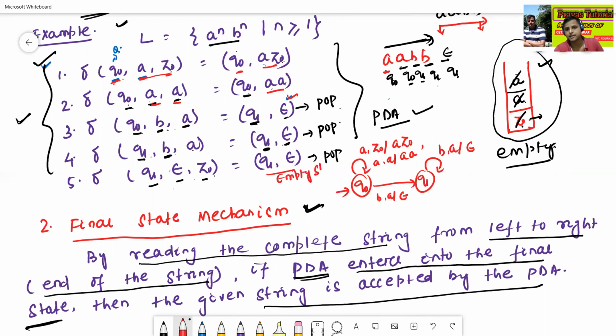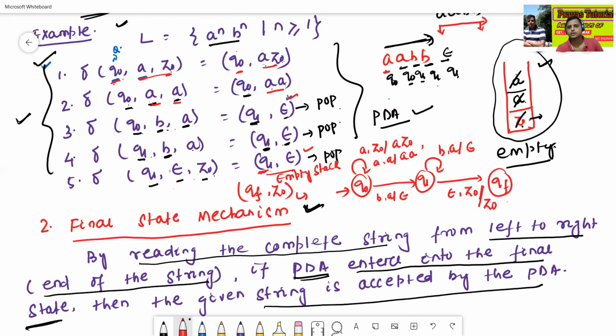Empty stack method. When we use the final state method, we'll use QF instead of Q1. Suppose QF and this is Z0. This is called the empty stack method, and this one is called the final state method. So here it will read epsilon, Z0, and go to QF state. The output here is nothing but Z0.